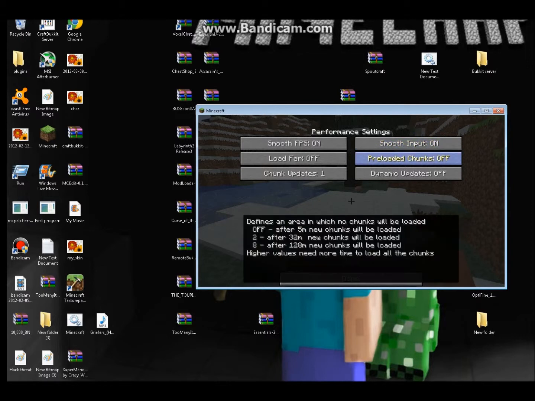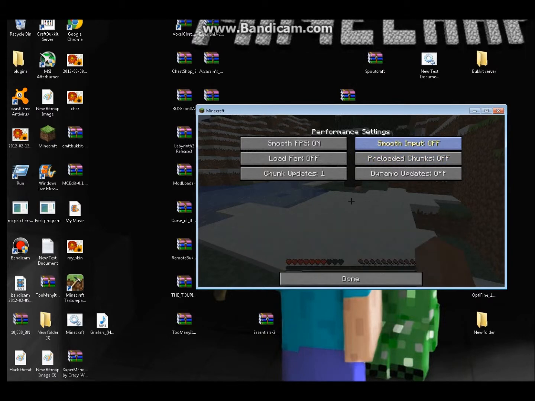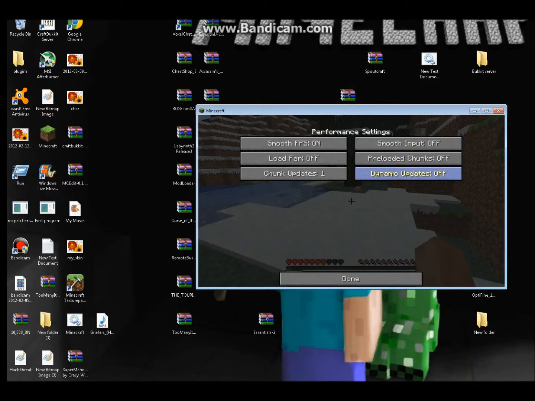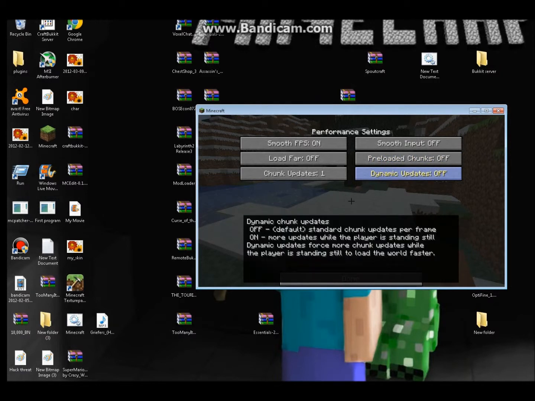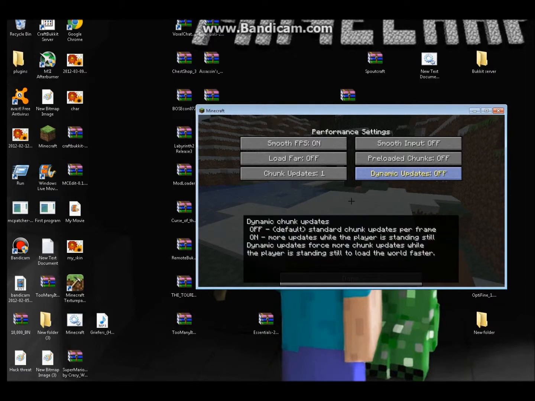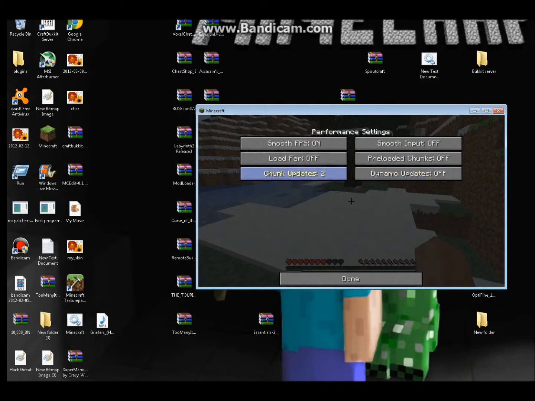And also in performance settings, smooth frames per second on, load far off, smooth input off, dynamic updates off, and chunk updates to the smallest. Since chunk updates cause a ton of lag, it's why render distance is important to improving.